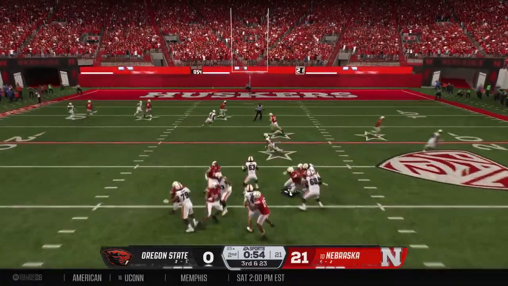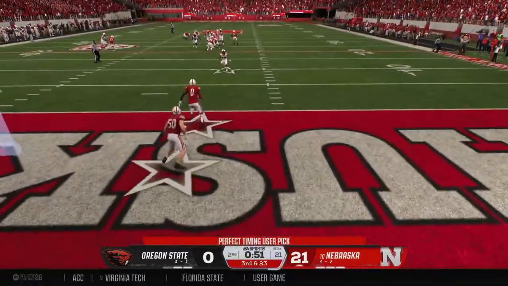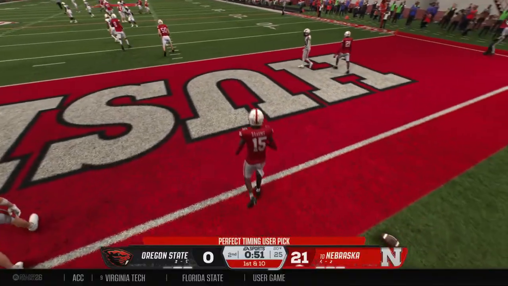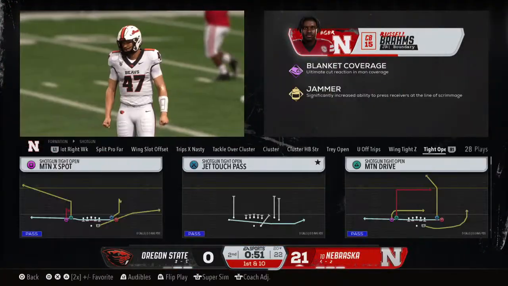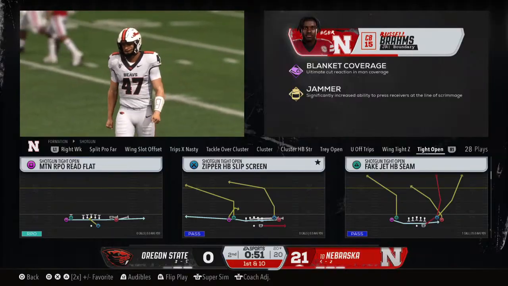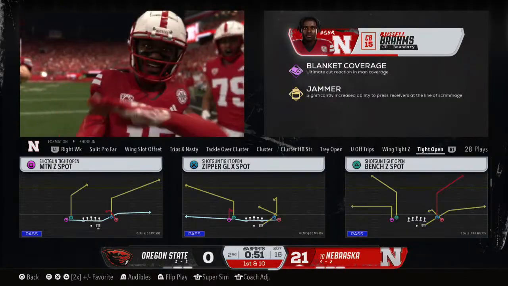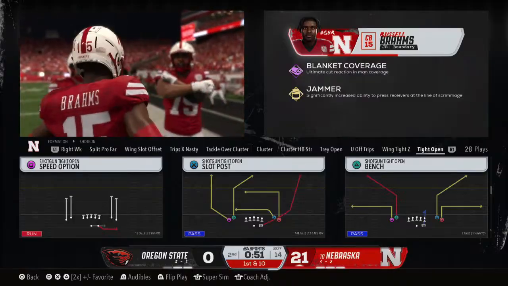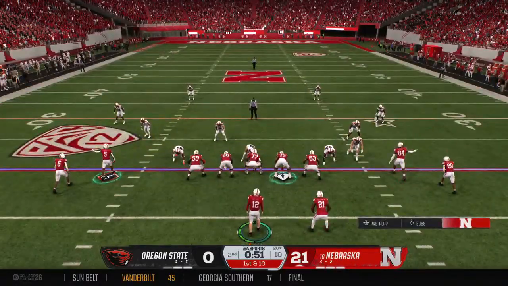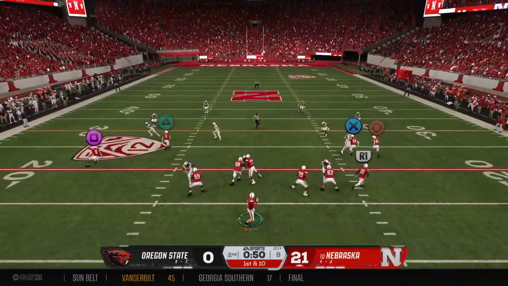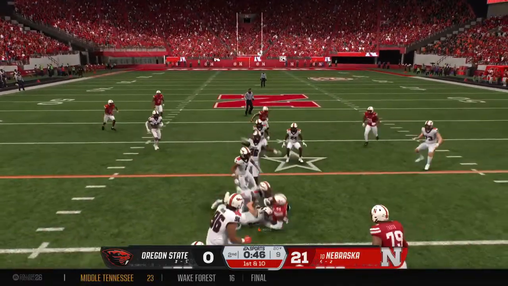On 3rd and long, you'll have to turn it loose deep. To the end zone, and it's picked off. That was not a great throw. I'd even call it ungood. Tried to put some air under it and just made it too easy. I don't think the quarterback had a lot of confidence in where he was going with that football. That's a ball that needed to get there so much sooner. You got to put a little bit more mustard on that throw, and just lobbing the ball down the field like that, you're asking for an interception.